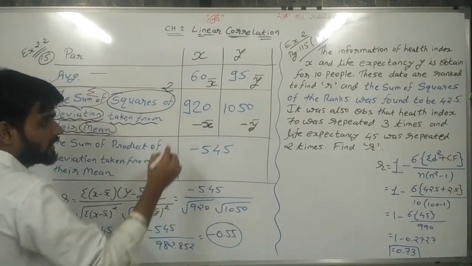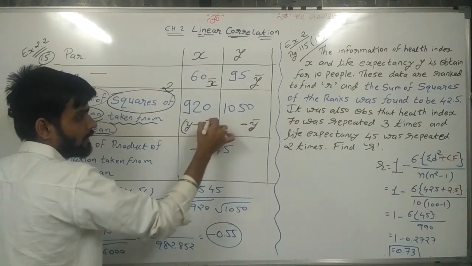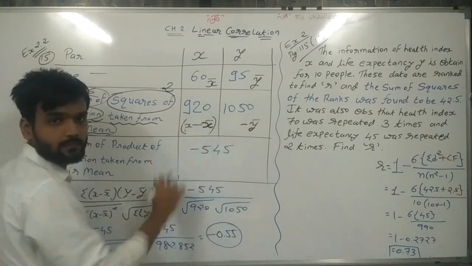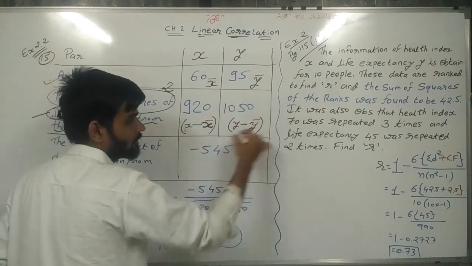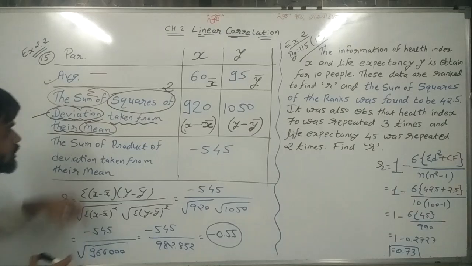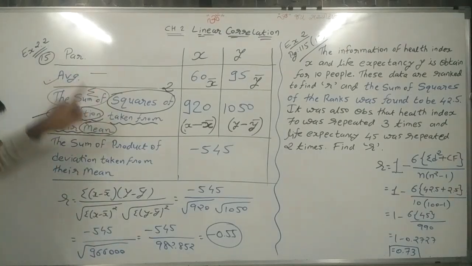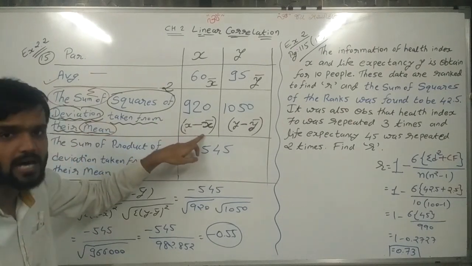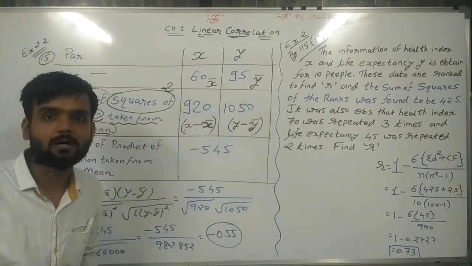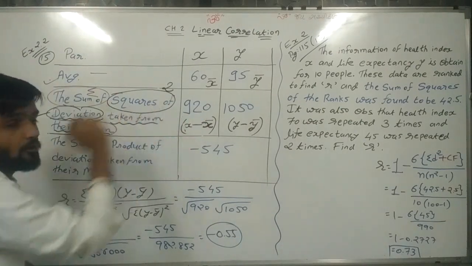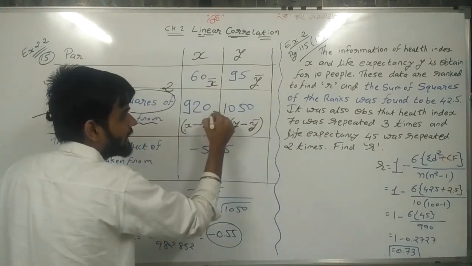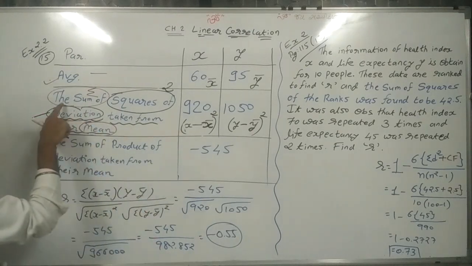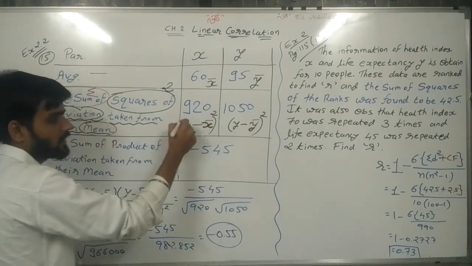Deviation means minus. So here, x minus x bar, and for the second, y minus y bar. So deviation taken from their mean: x minus x bar, y minus y bar. Their square, square of, so it's squared. An important thing: the sum means sigma.